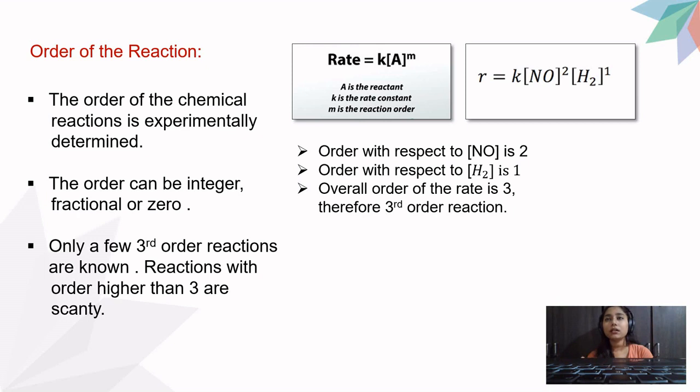I repeat it again. When you have to say the overall order of the reaction, you have to sum all the orders up and then state the whole figure. Like here 2 plus 1 was 3, so the overall order is 3. But the order with respect to a particular reactant is 2 or 1 or whatever it might be in the specific conditions. So this was one of the few third order reactions for you.